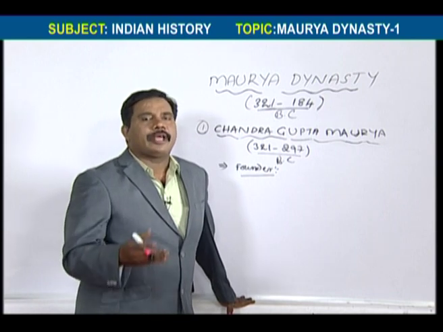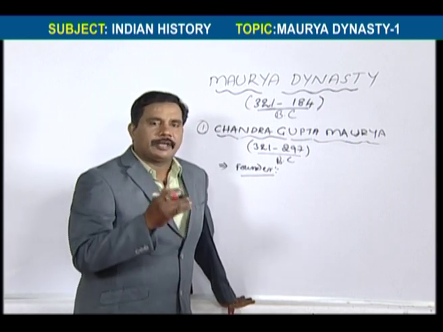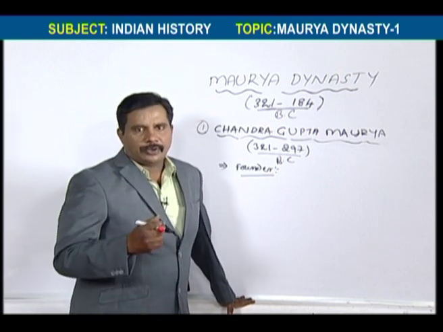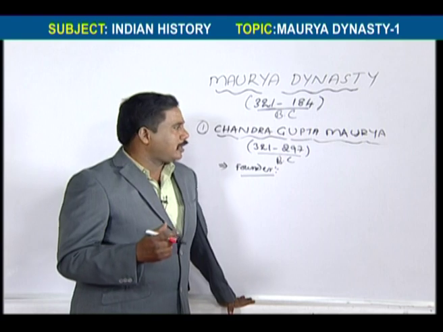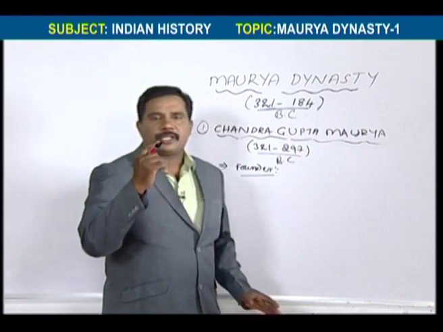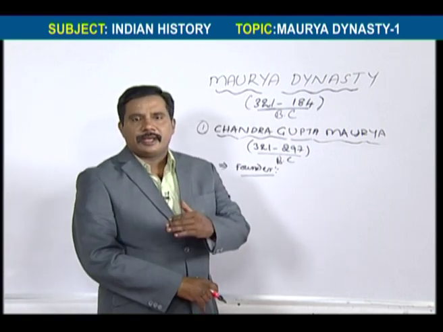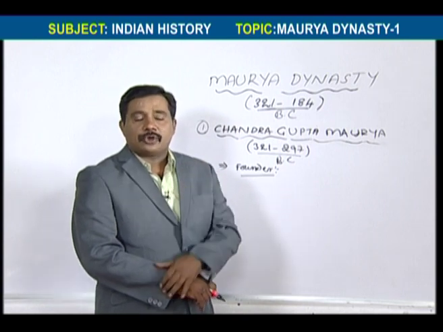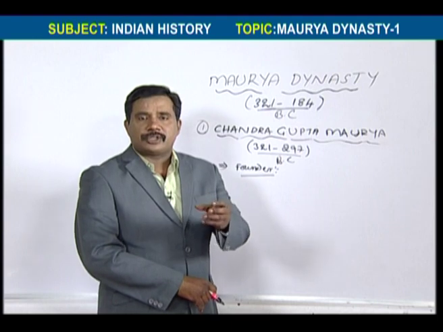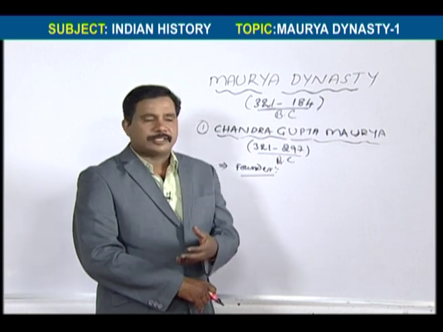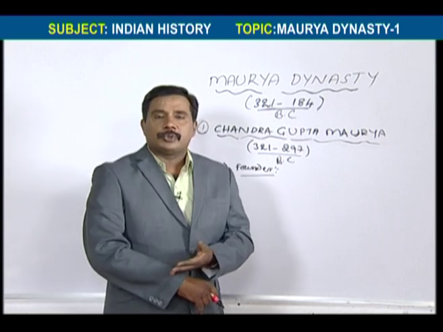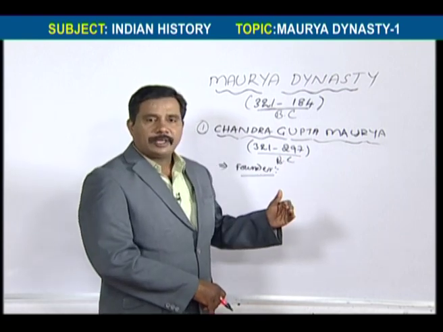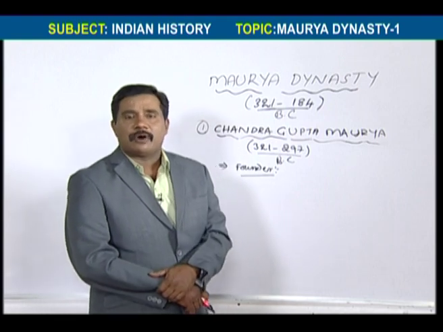That's why he wanted to take revenge on the Nanda kings. But he needed one great warrior, so he got Chandragupta Maurya. He taught Chandragupta so many administrative systems and fighting systems. That's why Chandragupta Maurya became a strong young warrior.